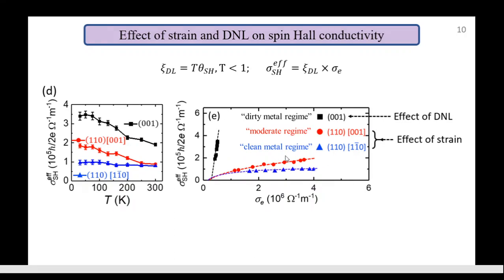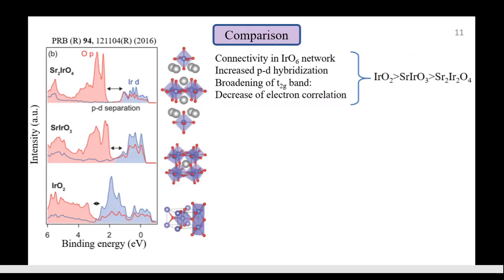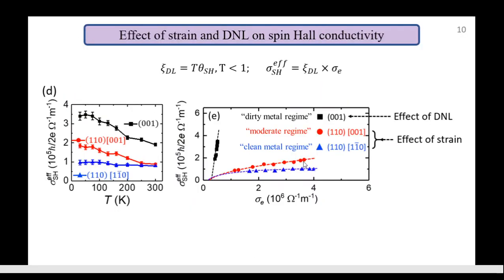Okay, so in the clean metal regime, we also notice that there is a significant anisotropy in spin Hall conductivity along two different directions of the 110 plane, which indicates the strain-induced modulation of spin Hall effect, whereas there is a drastic and huge enhancement of spin Hall conductivity for the 001 plane compared to the 110 plane. That is correlated with the Dirac nodal lines present in the 001 plane.